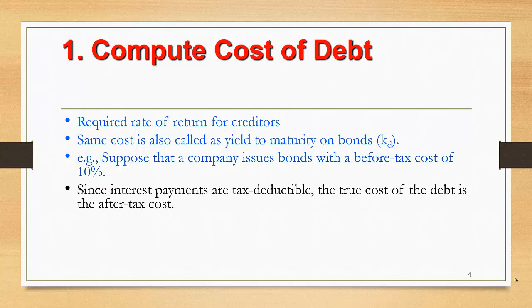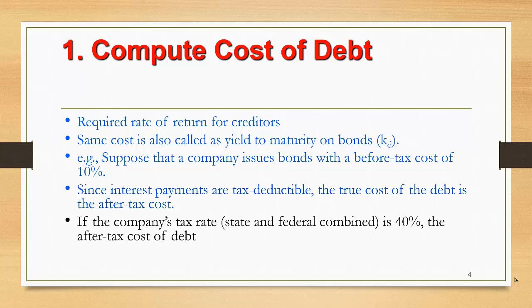Since interest payments are tax deductible, the true cost of the debt is the after tax cost. The interest cost is tax deductible, so we can calculate the effective cost of borrowing by multiplying the cost of debt by 1 minus the tax rate. This will give us the effective cost of borrowing, which comes out less than the actual cost.